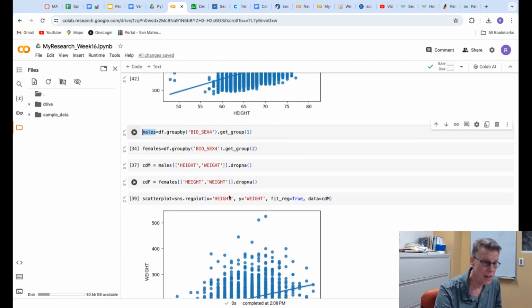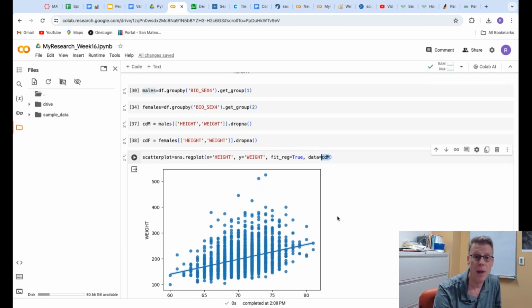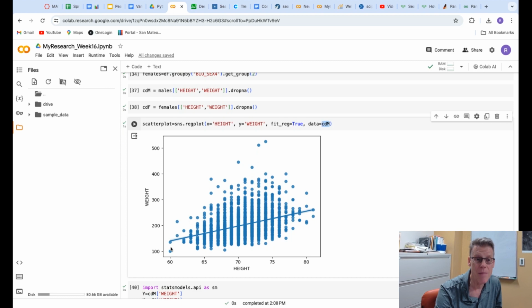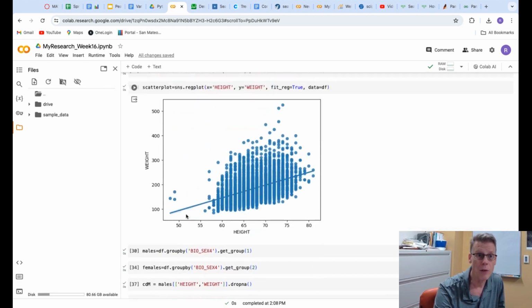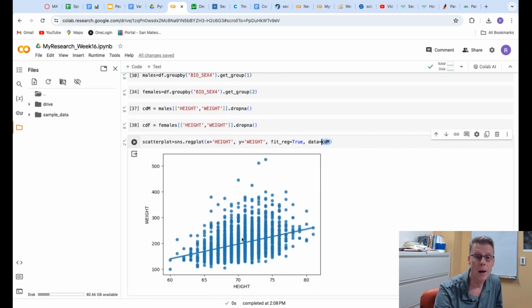All right, so then if I look at the scatter plot now with my data frame being just the males, I get a slightly different picture, and notice that the minimum height is 60 inches or 5 feet, whereas before you had some women that were under 5 feet, right? And so it's a slightly different scatter plot.